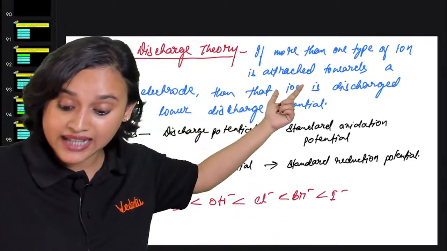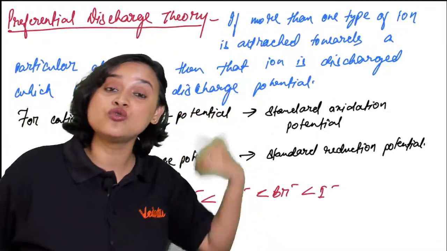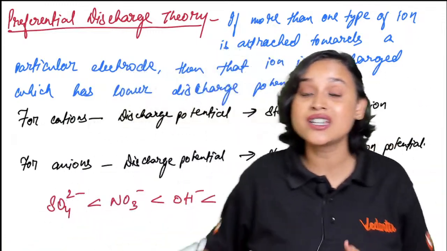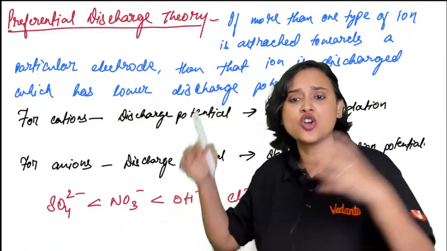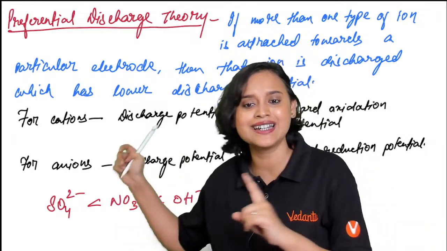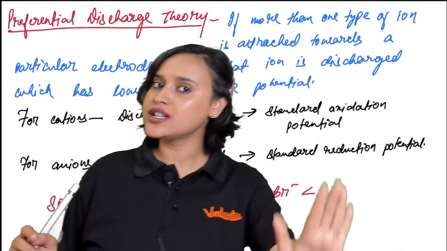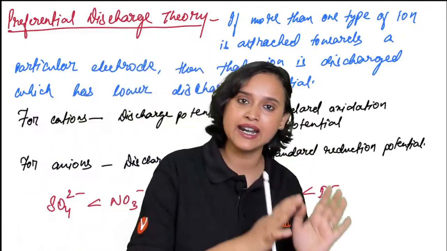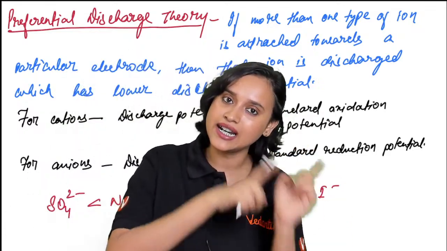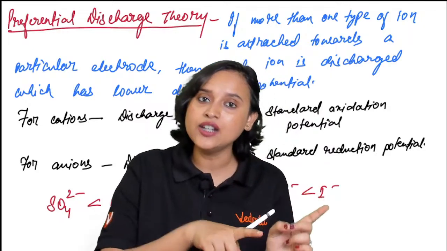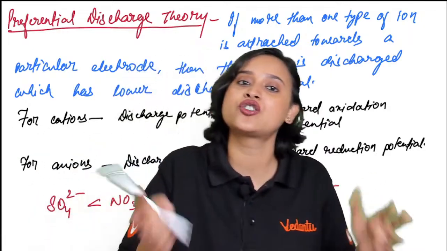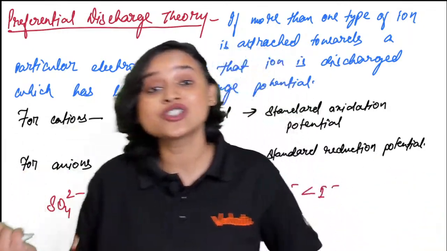Before we understand why H2O is getting discharged and why Cl2 is getting discharged, or what you even mean by discharge, let us understand preferential discharge theory. So people, all this while we were understanding that Zn plus there was ZnSO4. Zn was giving away 2 electrons and forming Zn2 plus. What was copper doing?